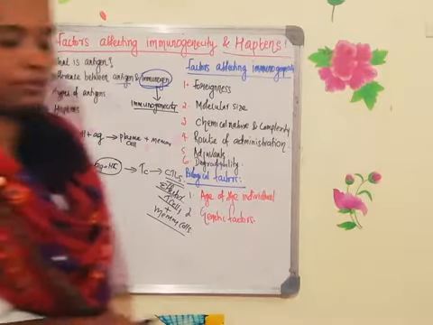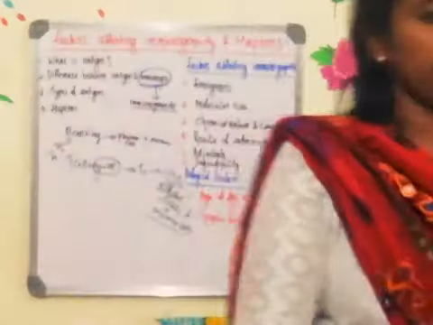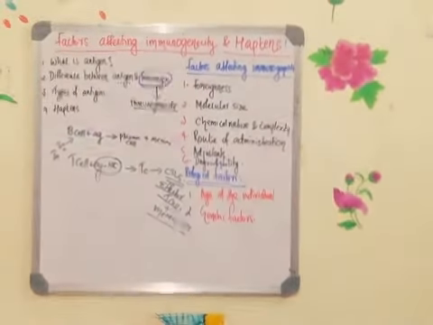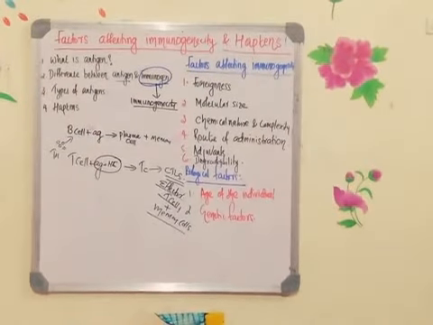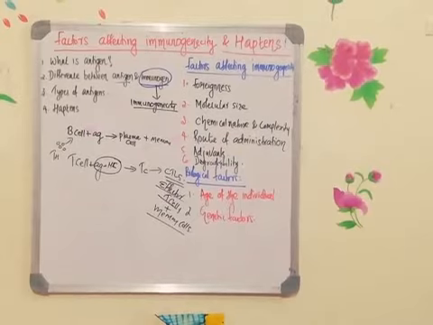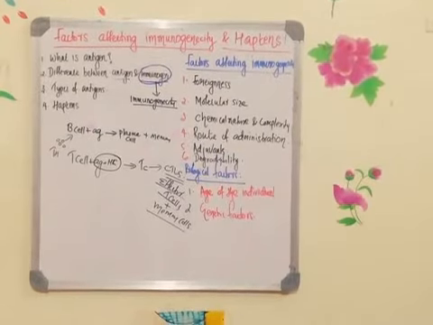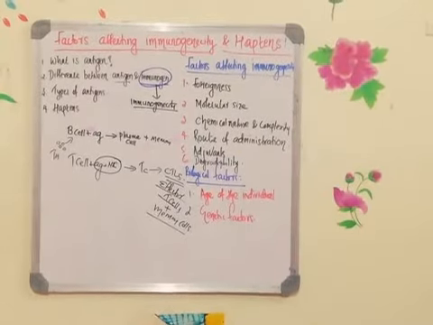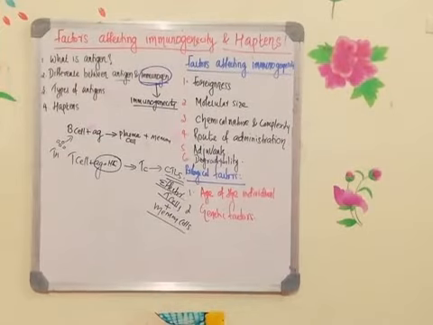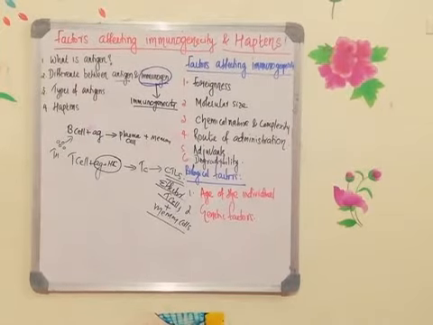I think all are clear with that. B cells, once after identifying the antigen, will be converted to plasma cells and memory cells. T cells will get converted to effector and memory cells. Okay, so that's all about immunogenicity.